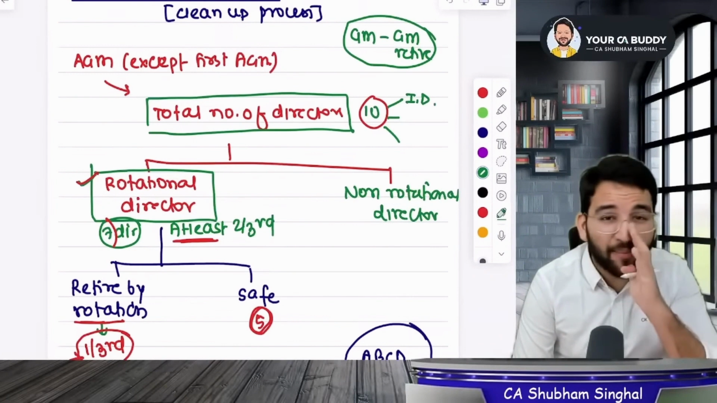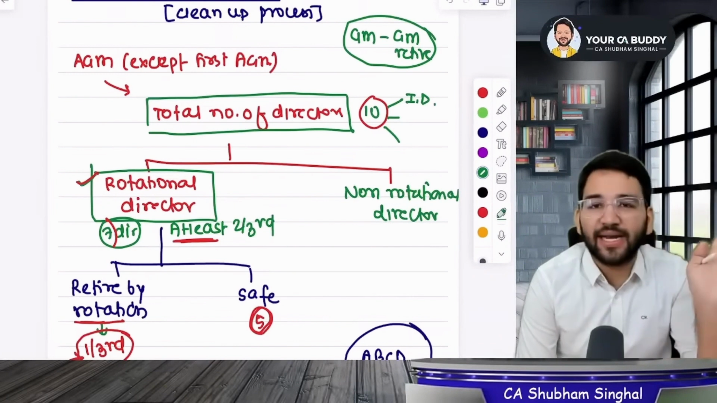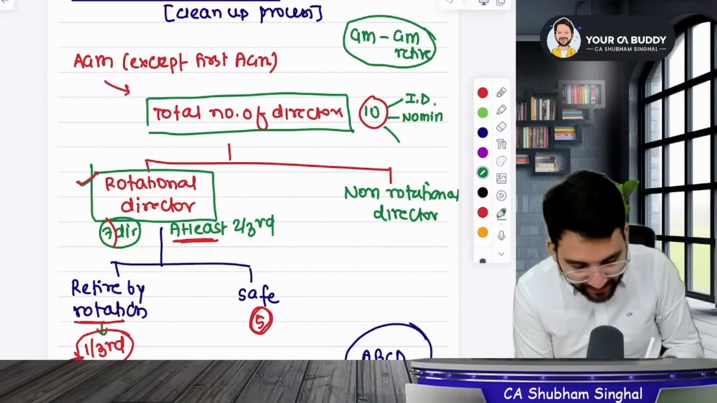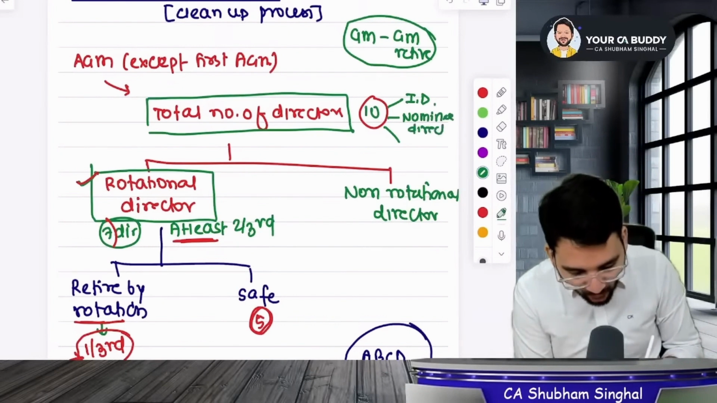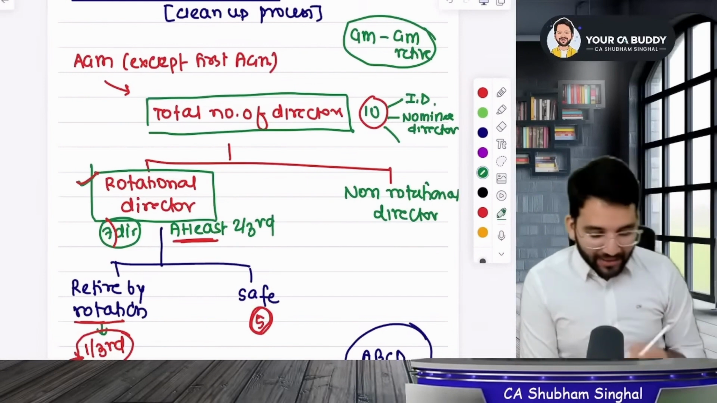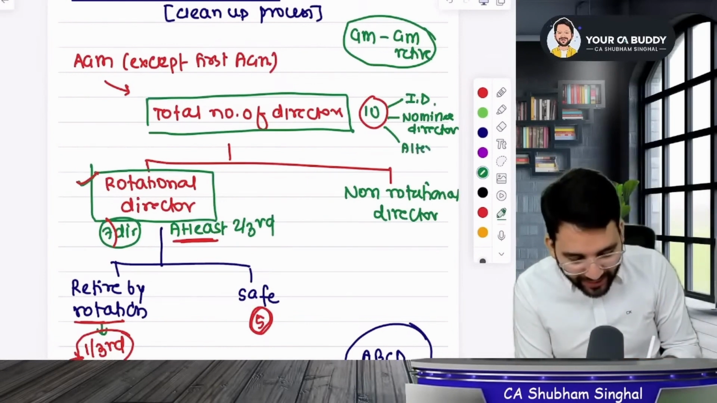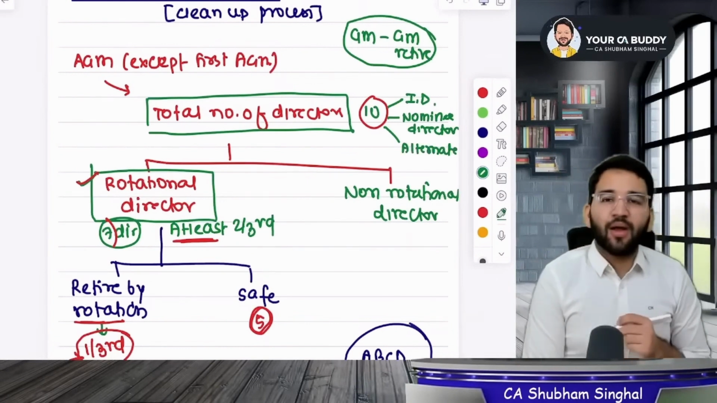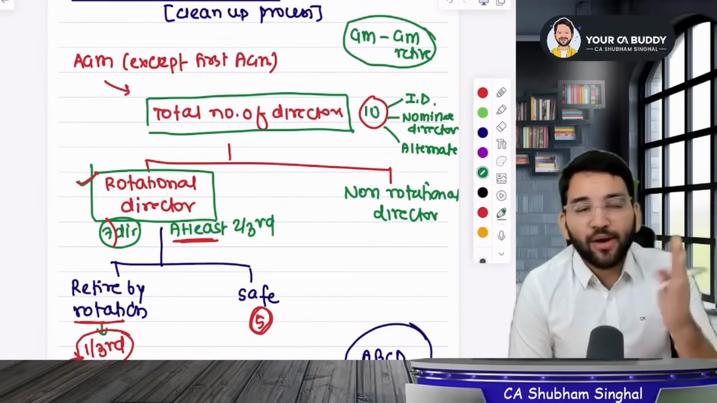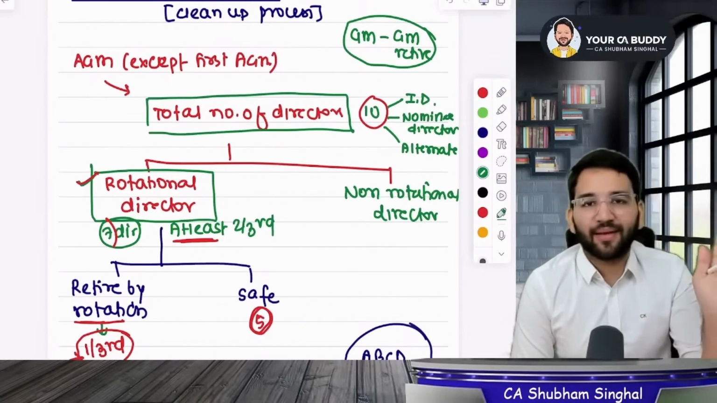Independent directors won't be counted in these. There is no question of their removal. Now second is a nominee director, which will be taught in tomorrow's class. Remember, you will not include those nominee directors here. Besides that, you will also not bring the alternate directors. Is this clear? What is a nominee director and an alternate director? We will study that in tomorrow's class, but do not include them here.